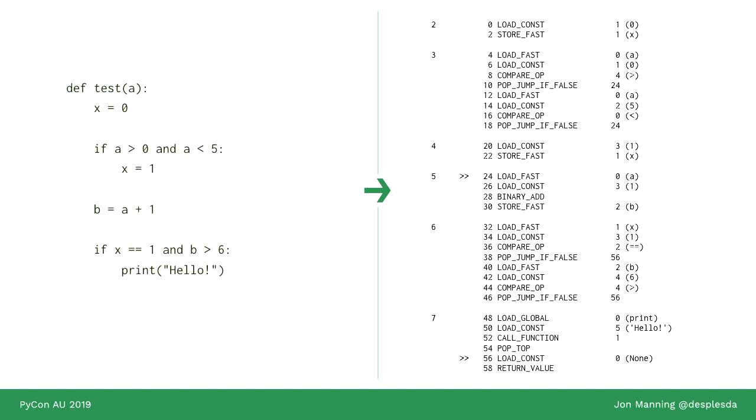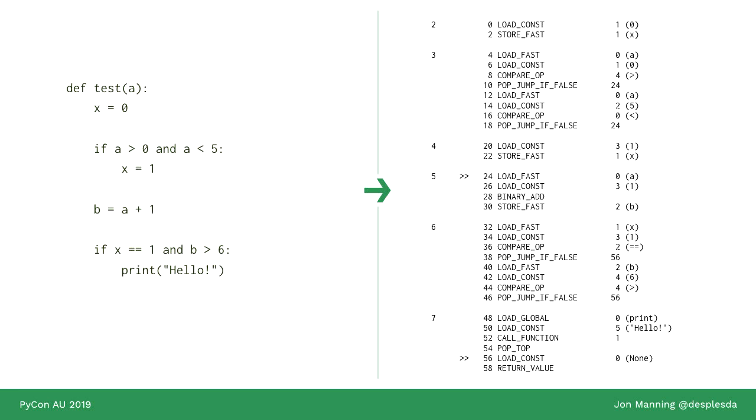Now what's really cool about Python bytecode is it doesn't have any registers. It's entirely stack-based. That is, all the operations that take place are done by pushing values onto a stack, and then functions get called which pop values off the stack, perform some work, and push the result back onto the stack. And that's a very, very simple model to think about.